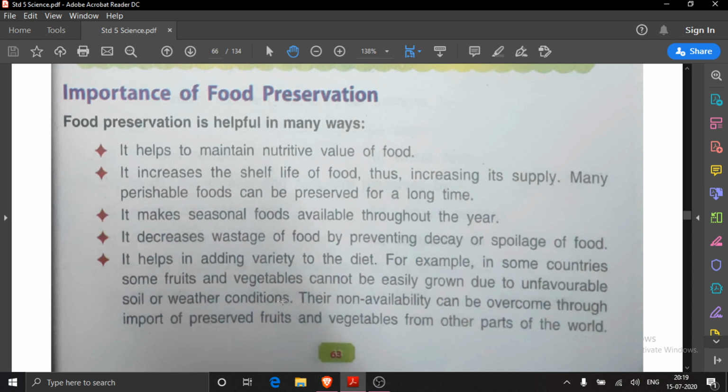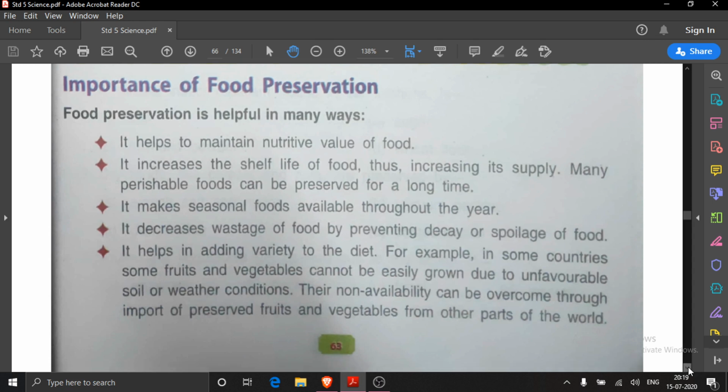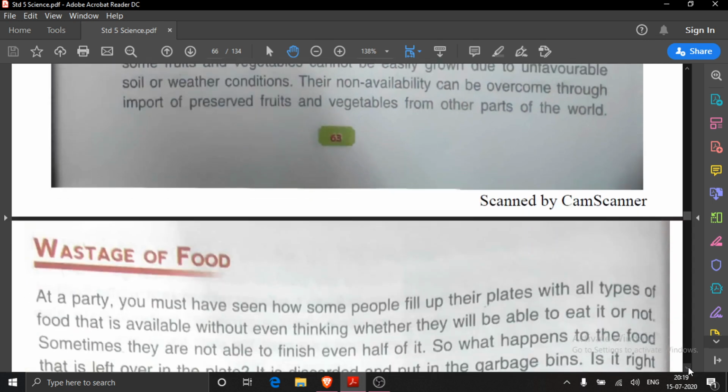Because we all know that fruits, vegetables or anything needs a particular weather condition or soil to grow. Their non-availability can be overcome through import of preserved fruits and vegetables from other parts of the world. Like, have you seen an apple tree in Patna? No. But we are getting apples in Patna. From where? From Kashmir. It is being supplied.